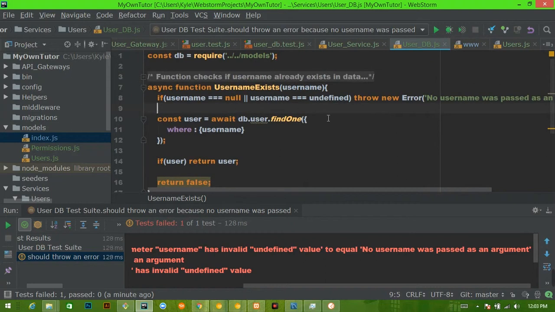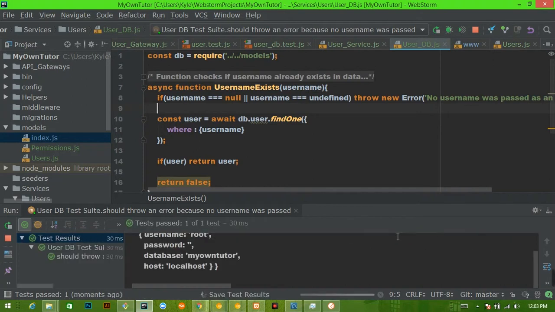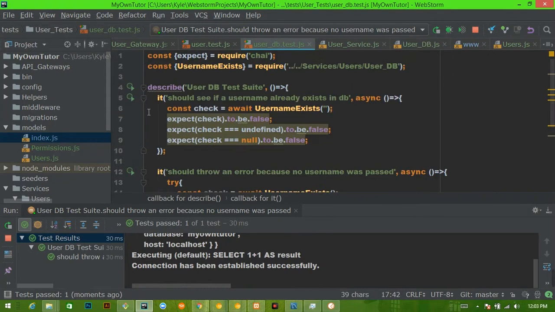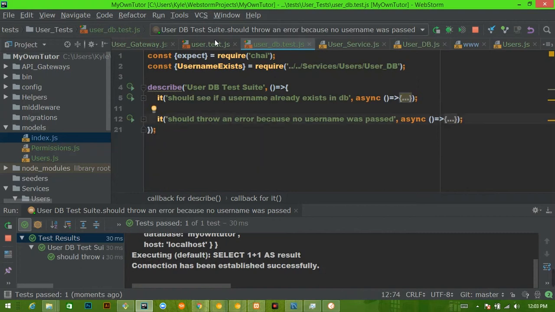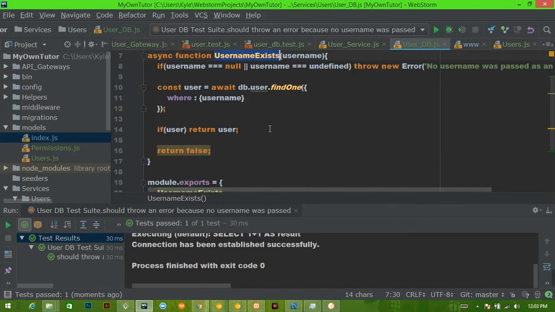Okay, we will go ahead and save that. And now if we rerun this test, everything passes and we are good to go. So now we have two tests that are passing, and we can confidently say that this will check to see if a username exists.